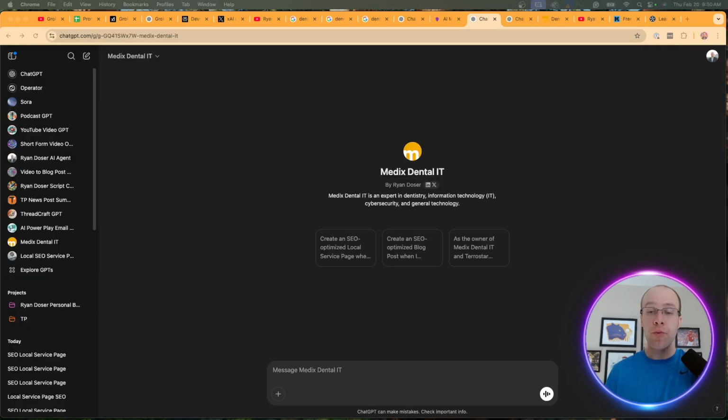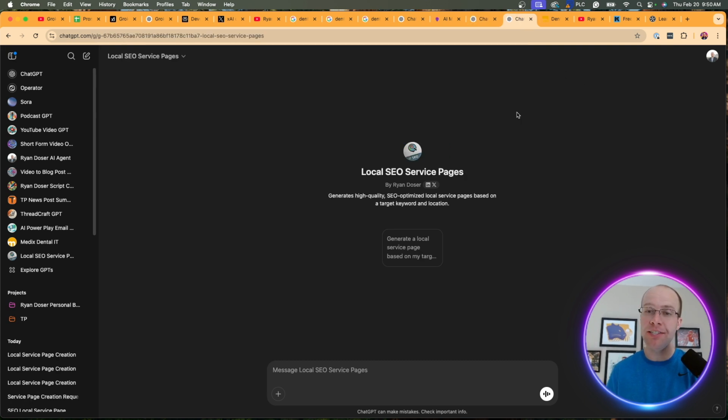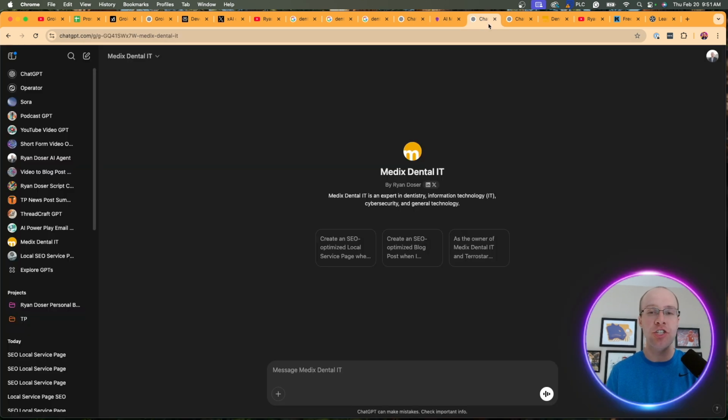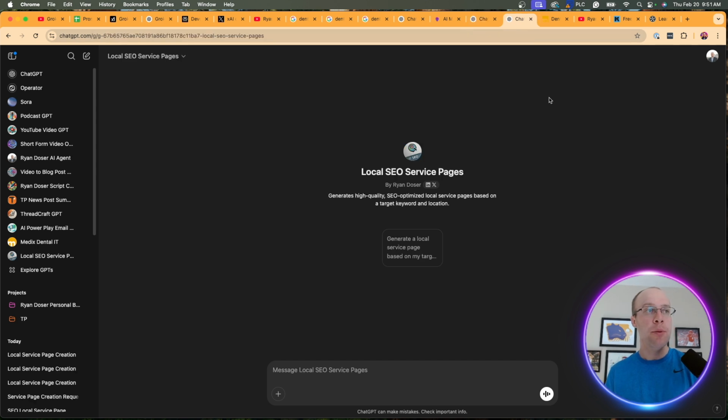And again, to wrap this up, you can use several methods to generate local service pages. This one being creating your own custom GPT for your brand or small business. You can use my custom GPT that I just showed you, or you can copy and paste this long prompt for generating local SEO service pages. My recommendation is to use a custom GPT. Preferably if you built your own with your brand's information and writing examples, but in the meantime, you can use this one that I built called Local SEO Service Pages.